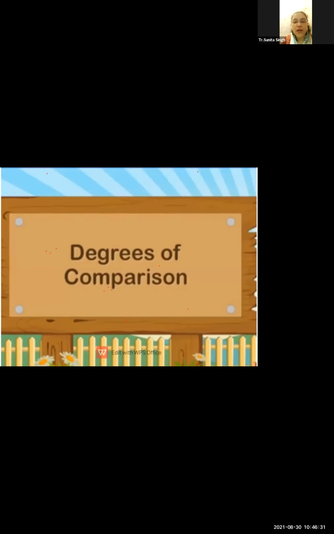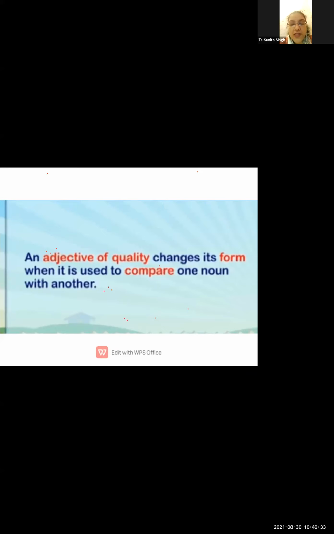Today we will see a new topic in grammar, and that is the degree of comparison. Degree of comparison is totally based on the adjective of quality. When you find the adjective of a person, place, animal, or thing and you start comparing it with others, that is called the degree of comparison. There is a change in its form when it is used to compare one noun or thing with another.